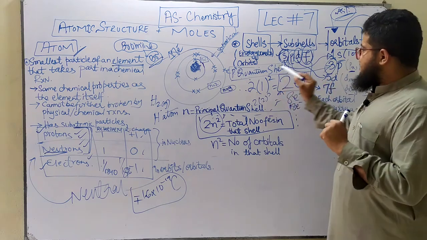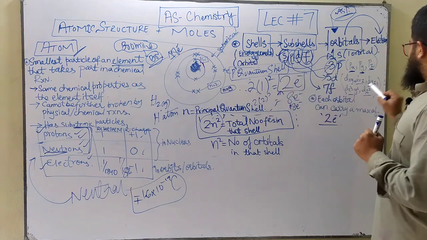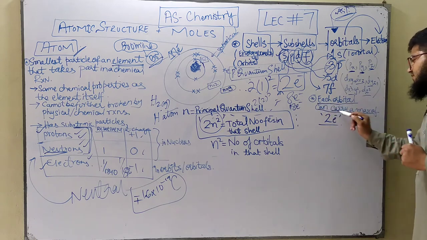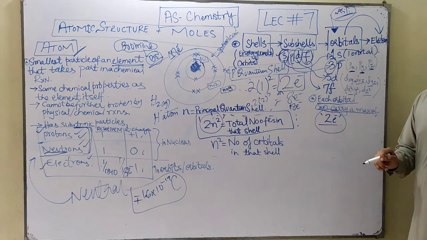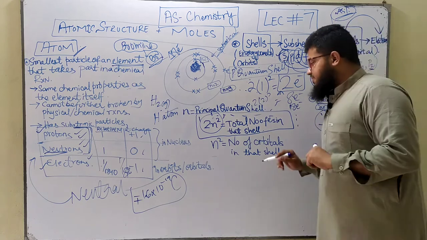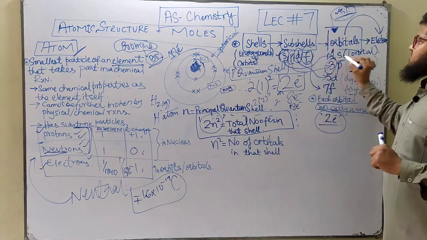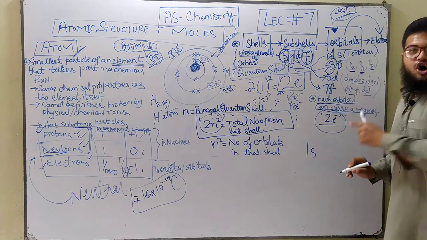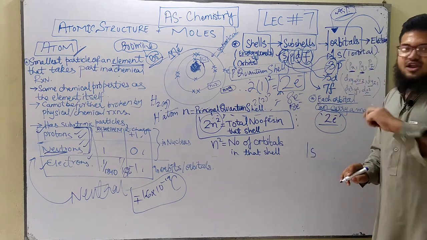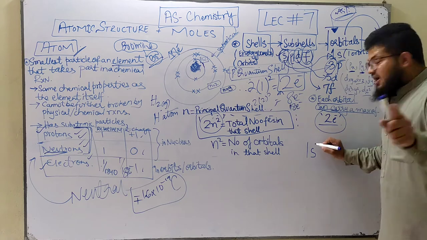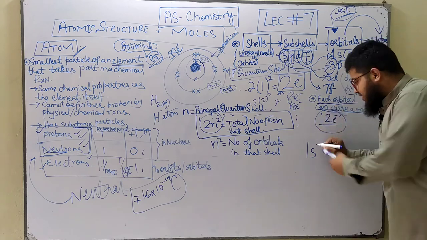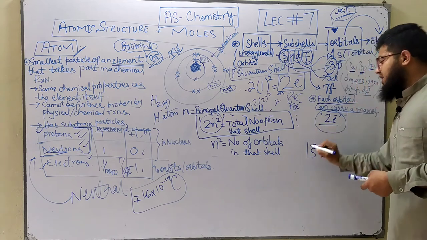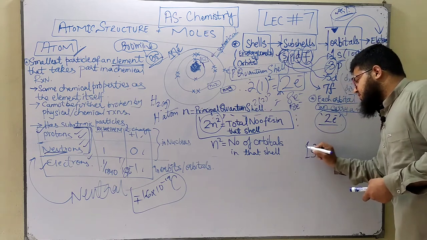Each orbital can carry a maximum of only 2 electrons. What do I mean by this? Basically, if I have this 1s orbital, I can only accommodate 2 electrons in it. I cannot accommodate more than 2. And the electrons are shown by the superscript, the power of this s. This is how you show the electrons present in the 1s orbital.